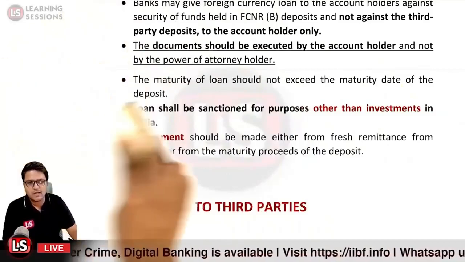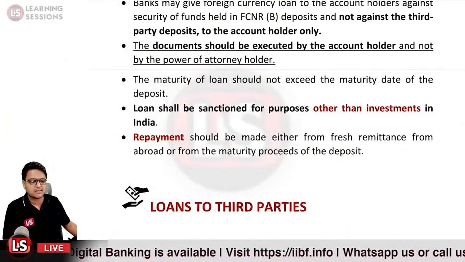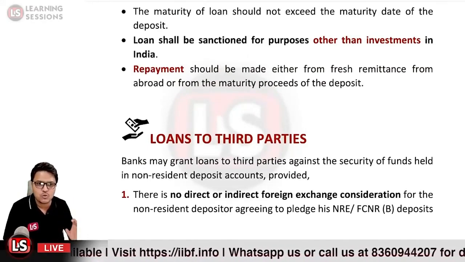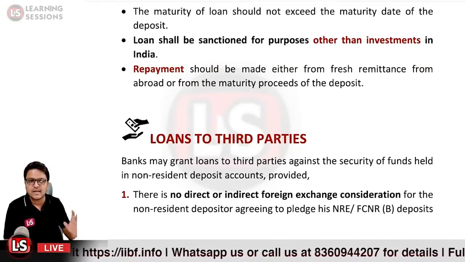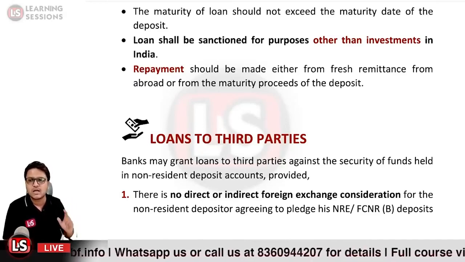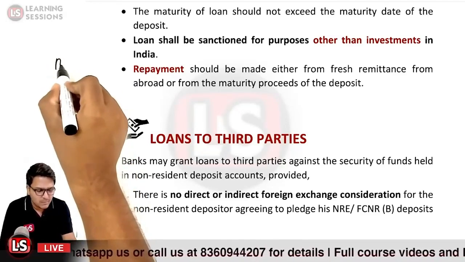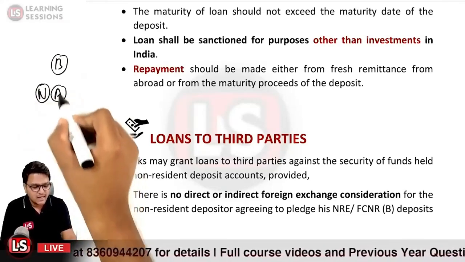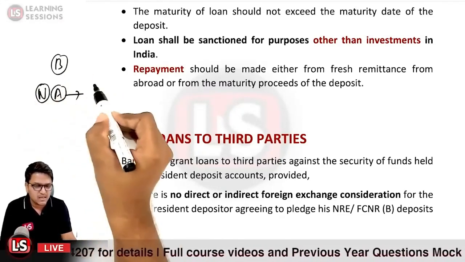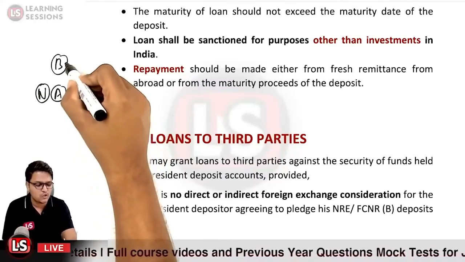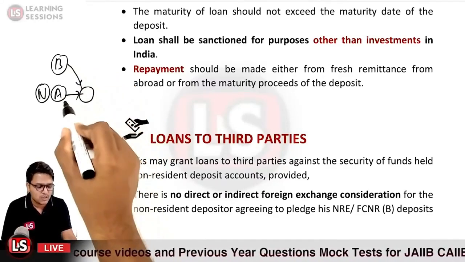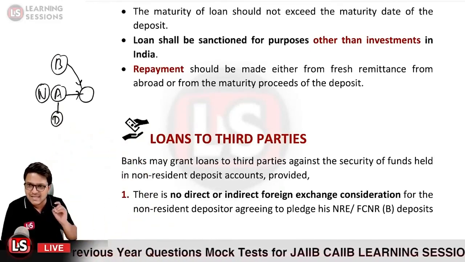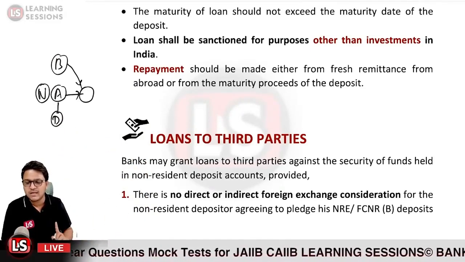Then it is a case of loans to third parties. So banks may grant loans to third parties against the security of funds held in the non-resident deposit accounts. So if person A is an NRI, and person A visited the branch and said a loan is to be sanctioned to person B against the security of the deposits maintained by person A, is that allowed? Yes, that is allowed. That can be done.